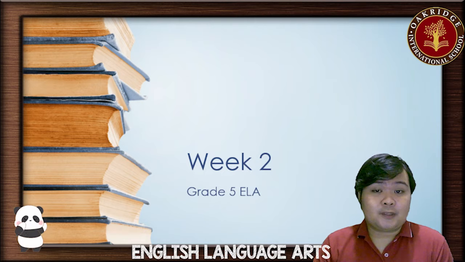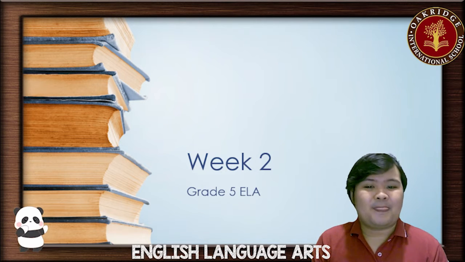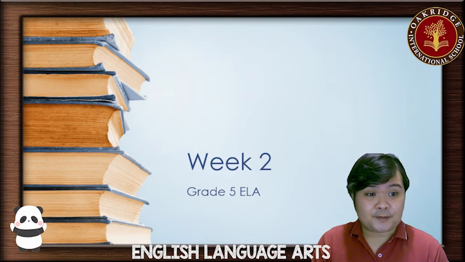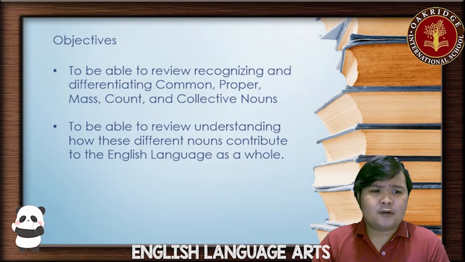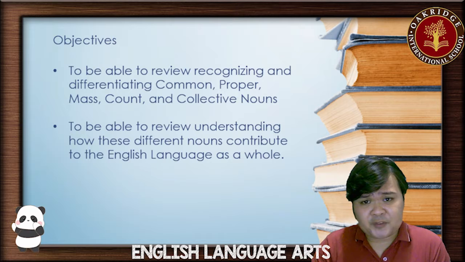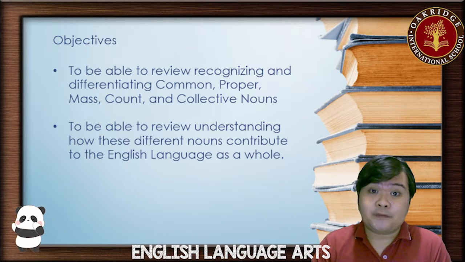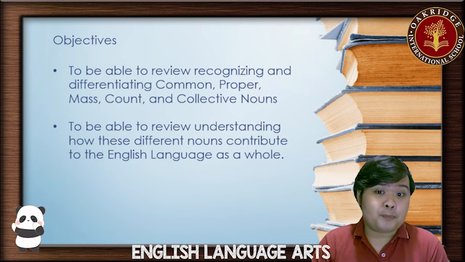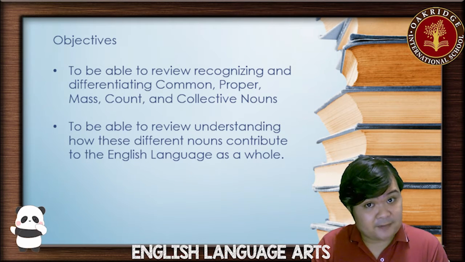Today, guys, we're going to be discussing week 2 for Grade 5 Intermediate Level. What are we going to expect for this week? Let's go discuss the objectives first. We have two objectives. The first one is to be able to review. That's the keyword here, review. Recognizing and differentiating common, proper, mass, count, and collective nouns.